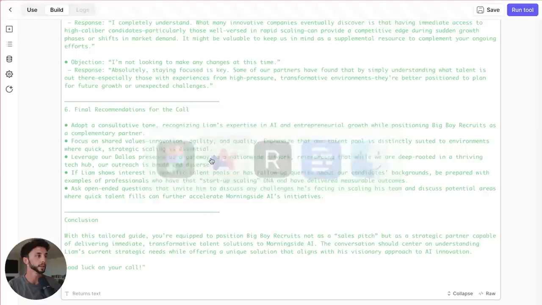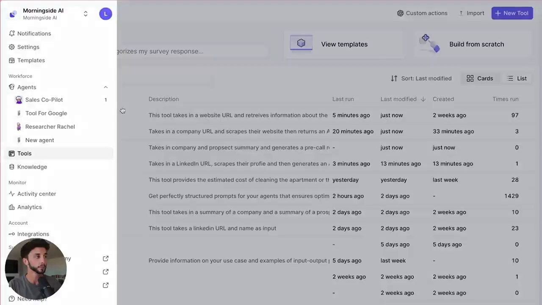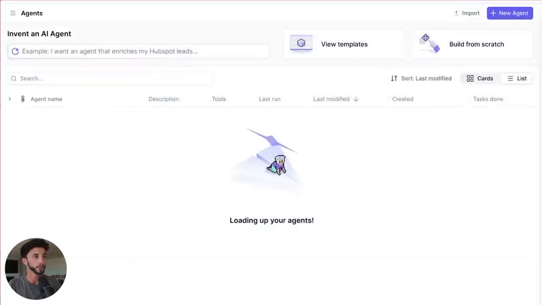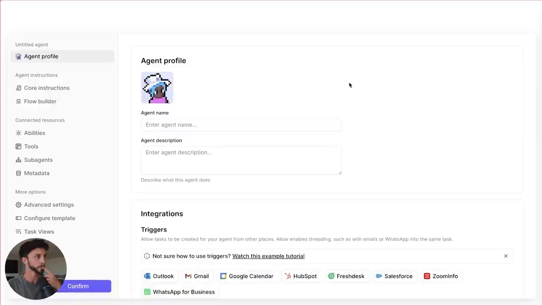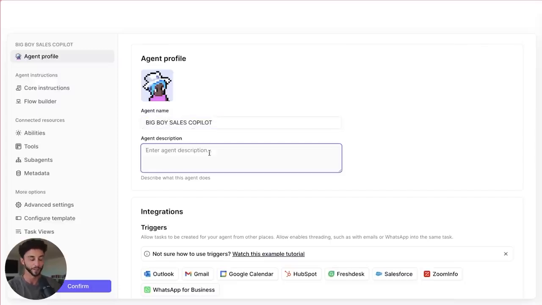The final step is heading over to our agent builder within Relevance. I'm going to save this. If you pop over in the left panel, you can go into our agents, and what we want to do is create a new agent. We're going to call it our Big Boy sales co-pilot. Sorry, like I said, I've got to have fun with this stuff or I go kind of insane. This agent is our sales co-pilot that helps reps be better prepared for sales calls.